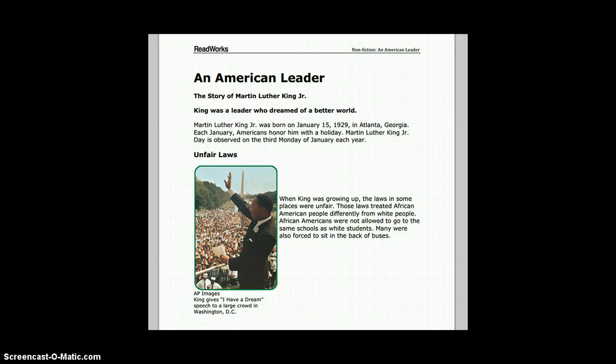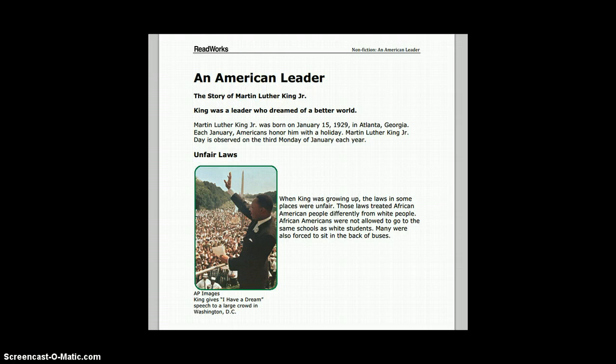In the first paragraph, I would tell the class some important things. Might be Martin Luther King Jr. was born on January 15th, 1929 in Atlanta, Georgia. Martin Luther King Jr. Day is observed on the third Monday of January each year.